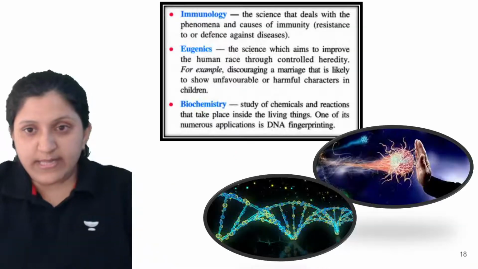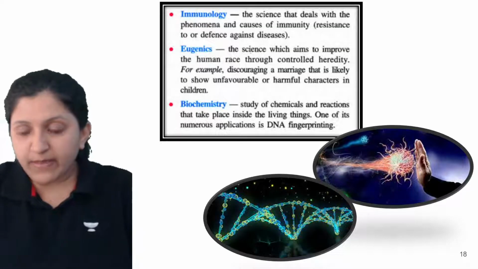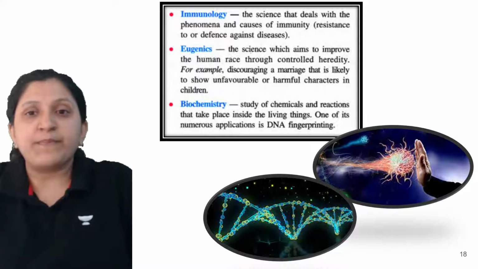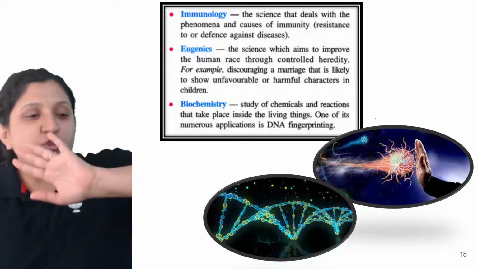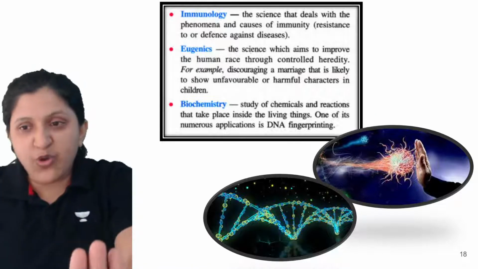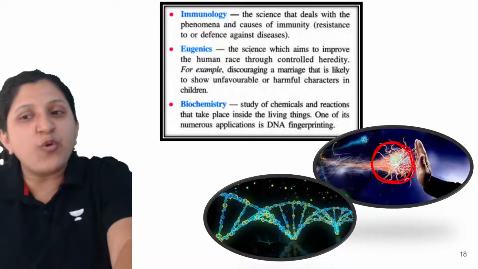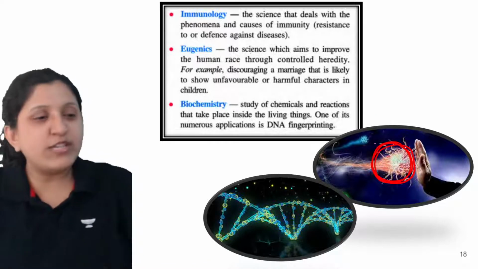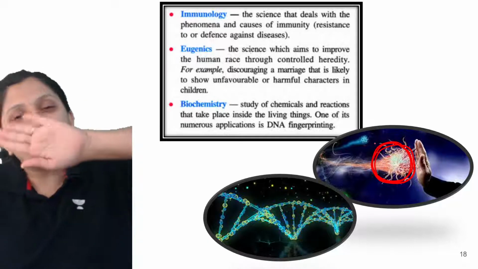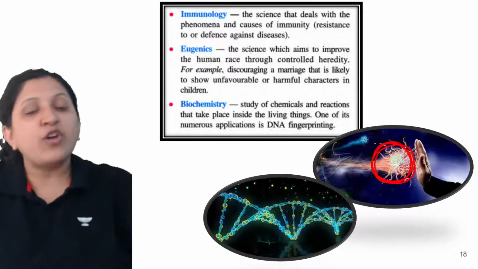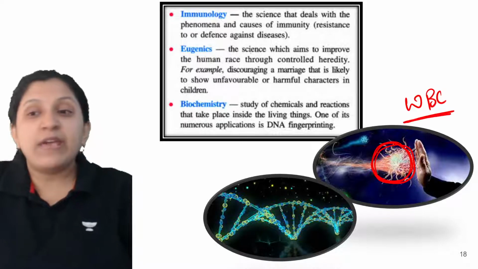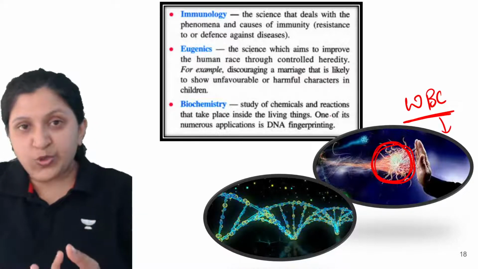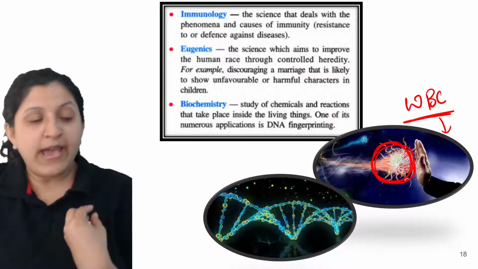Okay, so let's have a look at the other one. Then there is immunology. You can see here, if your immune system is strong, you can stop any virus that is entering. Not stop in the sense you cannot stop it from outside, but your WBCs can stop it if you are consuming a proper, healthy diet.